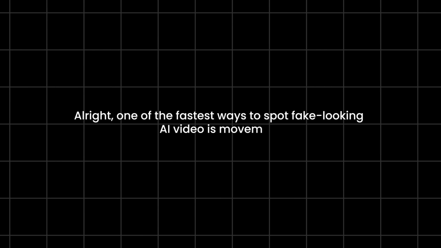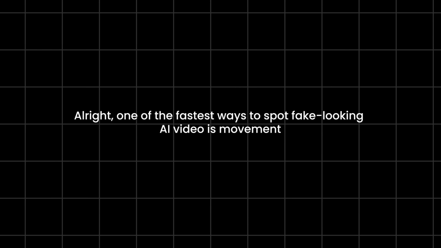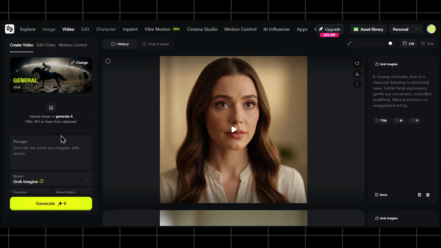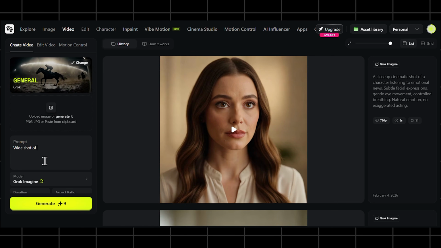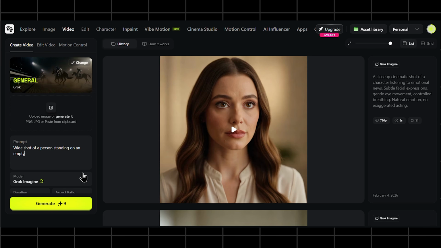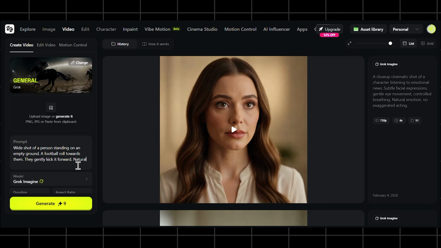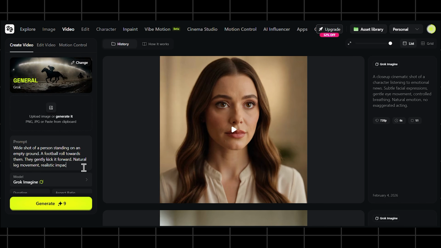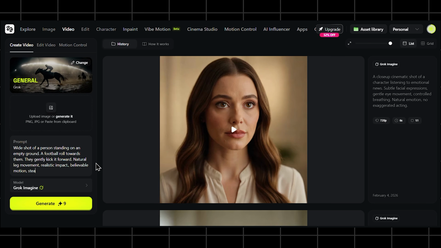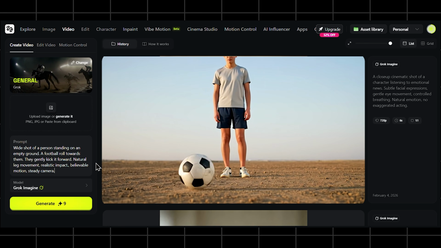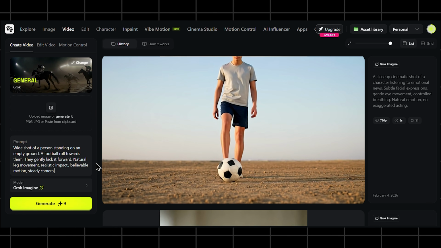All right, one of the fastest ways to spot fake-looking AI video is movement, especially when hands touch objects or when something falls or collides. So instead of guessing, let's test this properly. Wide shot of a person standing on an empty ground. A football rolls towards them. They gently kick it forward. Natural leg movement, realistic impact, believable motion, steady camera. See that? The movement just makes sense. Nothing feels floaty or fake.